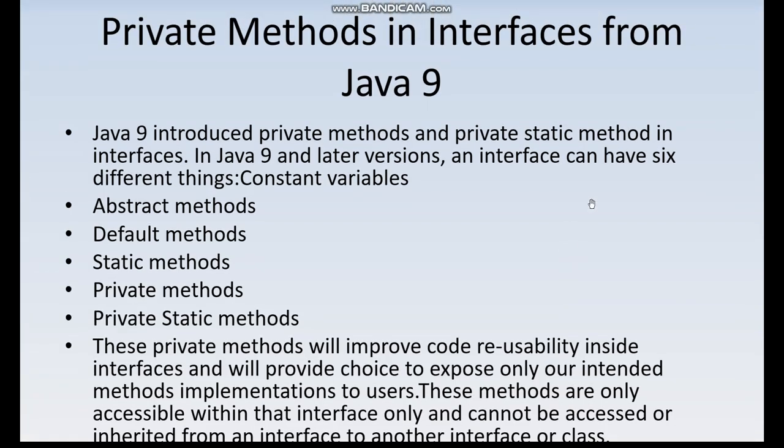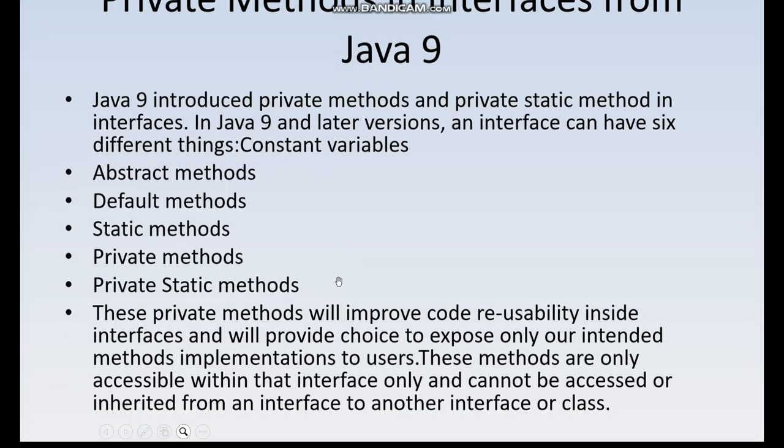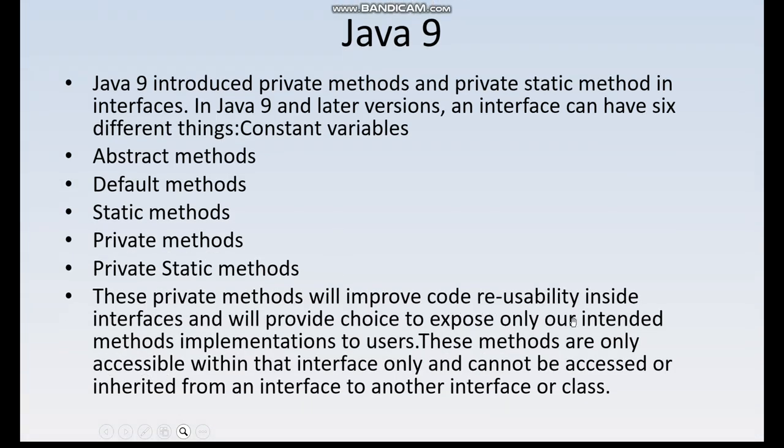The next question is related to this only. I have covered some more detailed things: from Java 9 onwards we can have abstract methods inside the interface. Default methods and static methods were introduced from Java 8 onwards only, but abstract methods can also be there inside an interface, and private methods along with private static methods can also be there from Java 9 onwards. These private methods will improve code reusability inside interfaces and will provide the choice to expose only our intended methods' implementation to users.